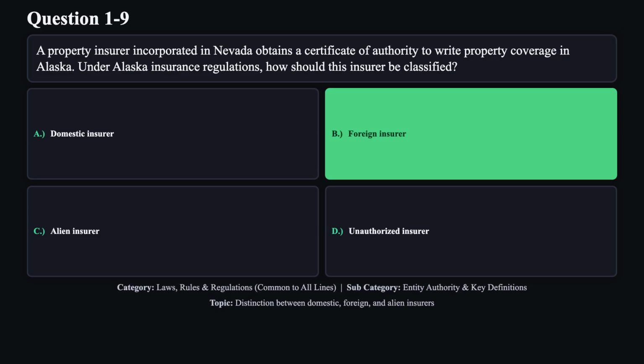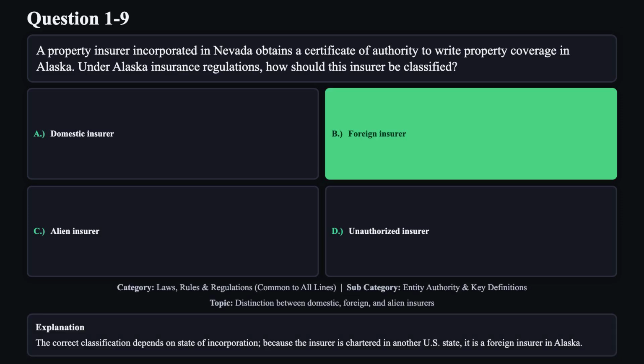The correct answer is B. The correct classification depends on state of incorporation. Because the insurer is chartered in another U.S. state, it is a foreign insurer in Alaska.